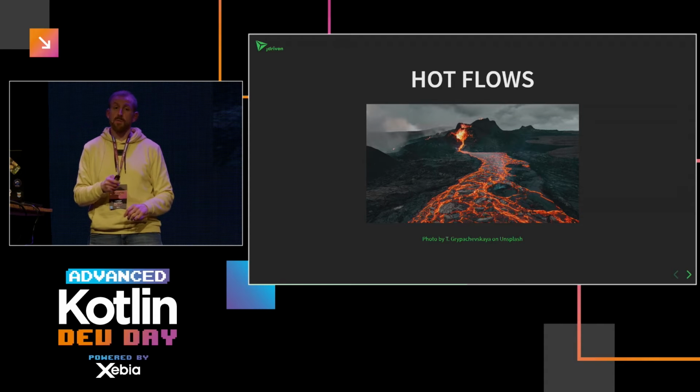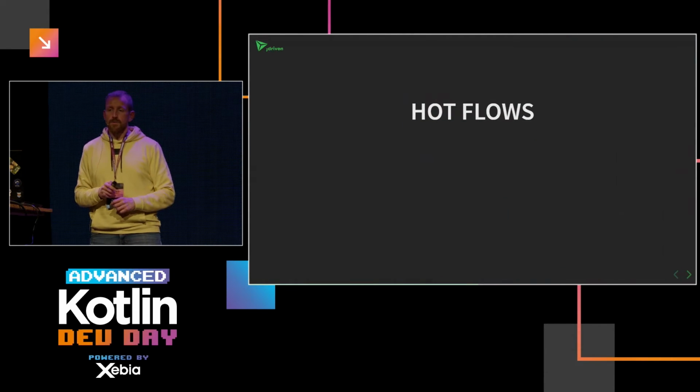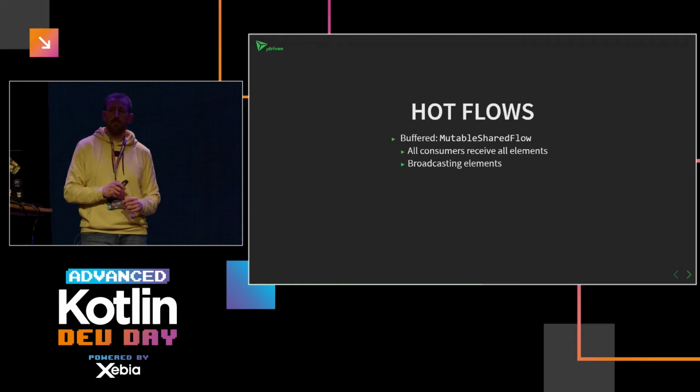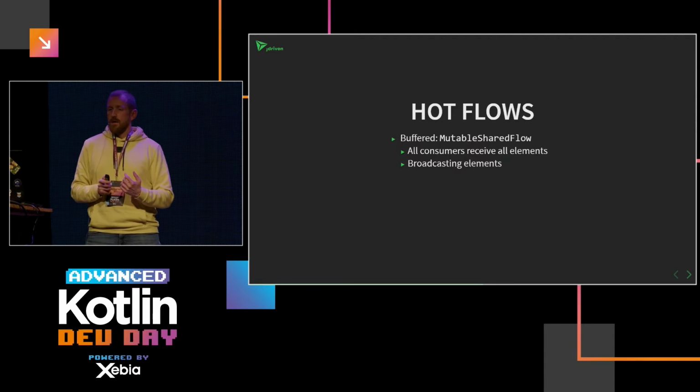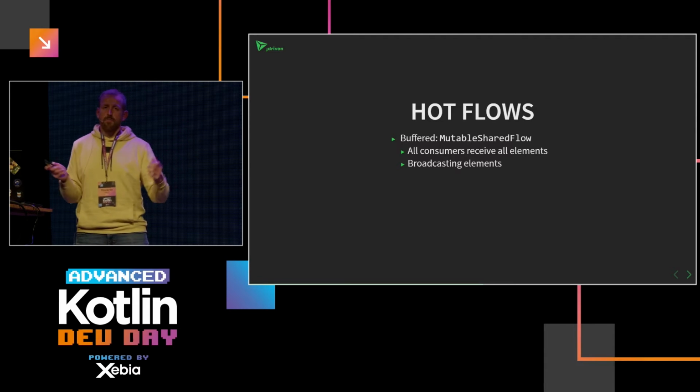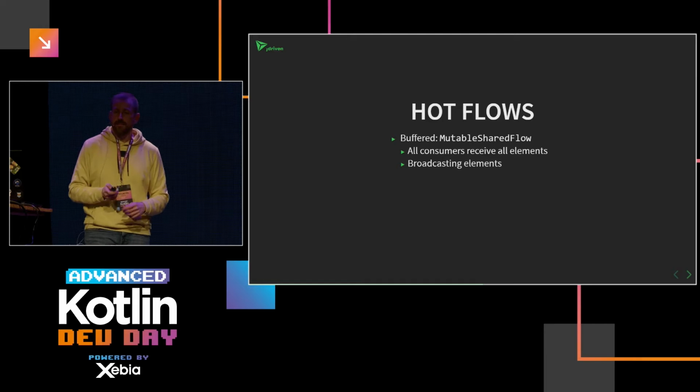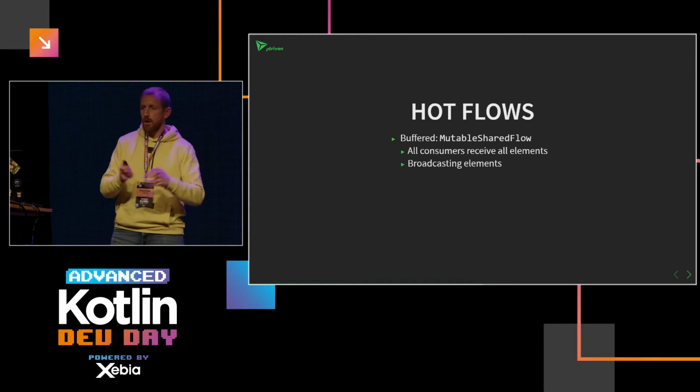Hot flows are also possible, and there are two ways of doing that. One of them is basically a buffered flow, called mutable shared flow. You might think, hey, we're doing Kotlin, we don't want mutability. But it's not globally mutable.